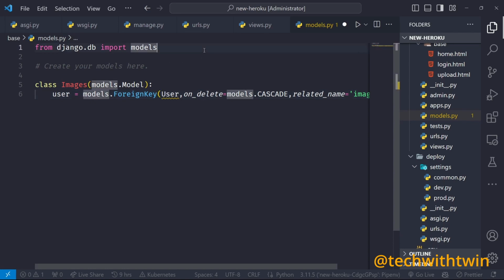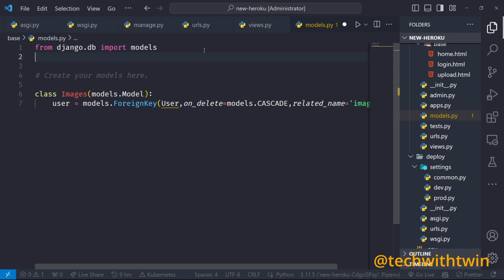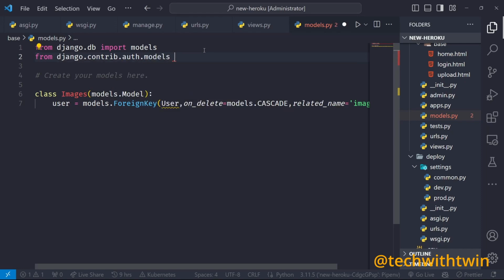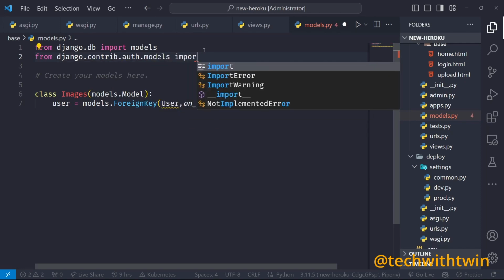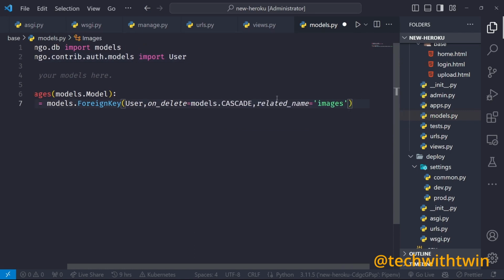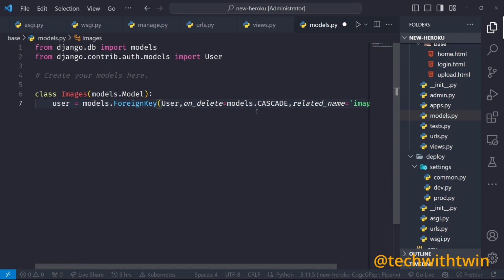So the user table, so let me first import from django.contrib.auth.models. You can see we are going to the models. You can import the user model. So the related name says this field, when created, will be a field called images in the user table. Okay. And then in the images table, we have a field for the users.